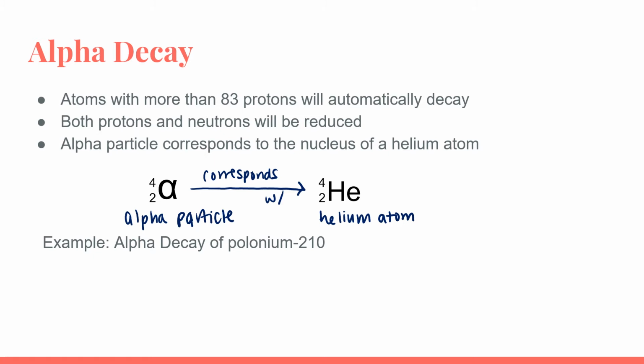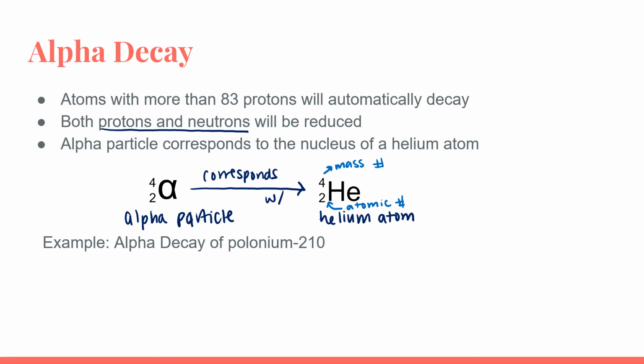When we take a look at alpha decay, we see that both the protons and the neutrons are going to be reduced through alpha decay, because the alpha particle has a mass number of 4 and an atomic number of 2. So both the protons and the neutrons are going to be reduced through alpha decay. Let's go ahead and take a look at an example of an alpha decay problem.